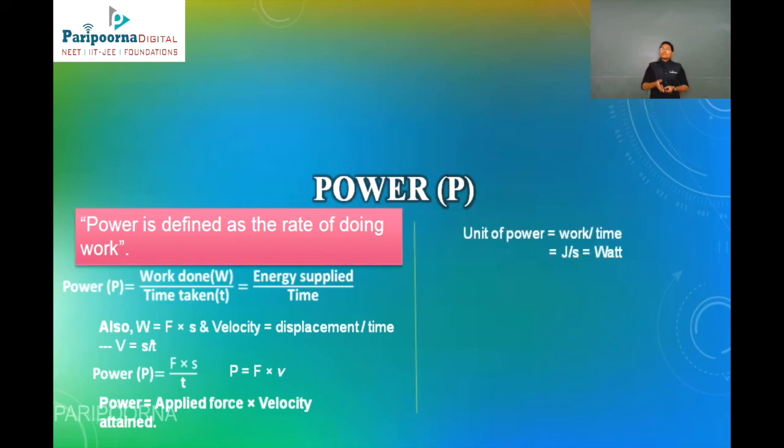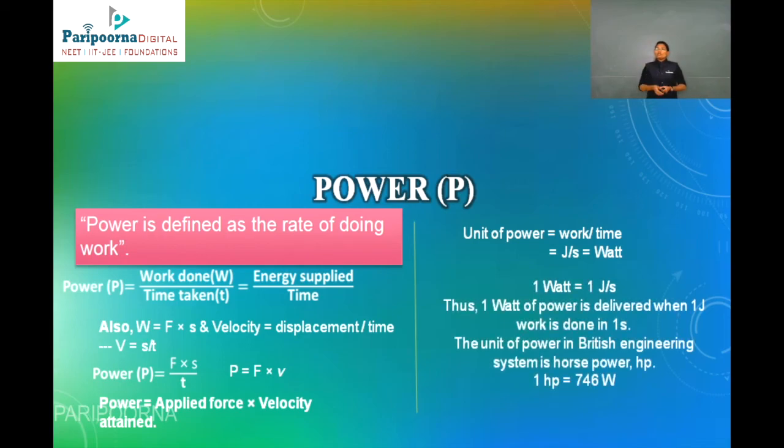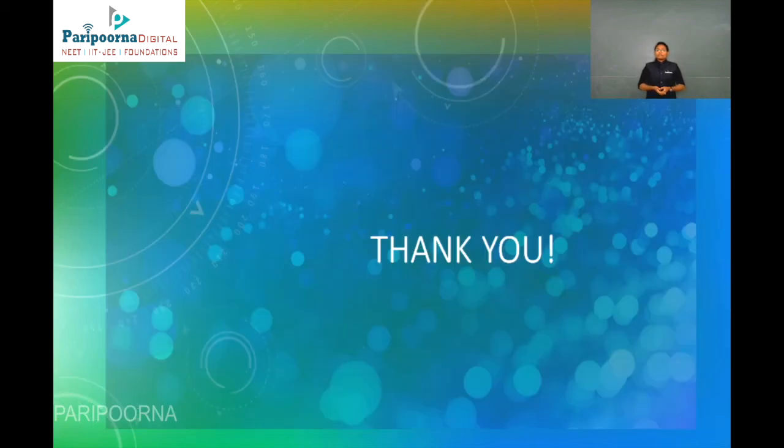Now the unit of power is work per time, that is joule per second. Simply we can say it as watt. So 1 watt is equal to 1 joule per second. Thus 1 watt of power is delivered when 1 joule of work is done in 1 second. Likewise, the unit of power in the British engineering system is horsepower, represented as HP. Therefore 1 HP is equal to 746 watts. This is about power. Thank you.